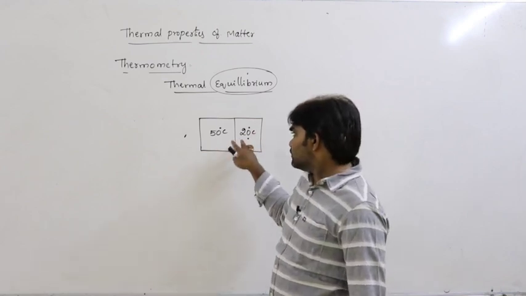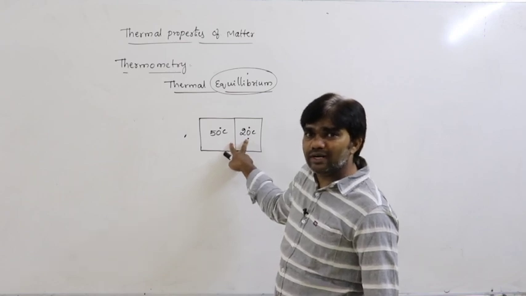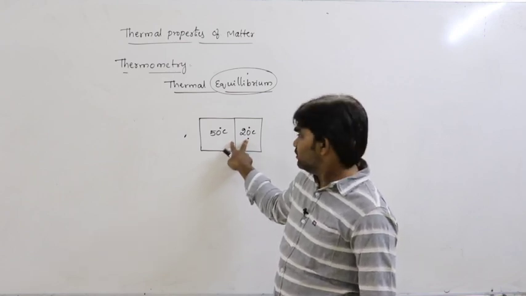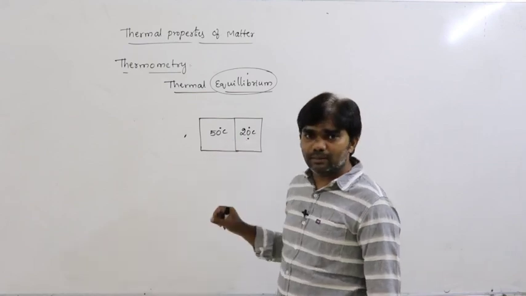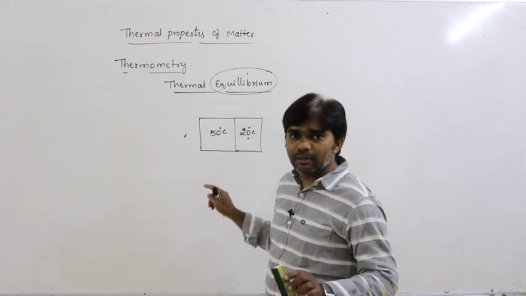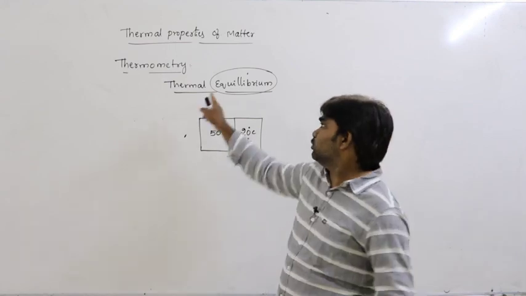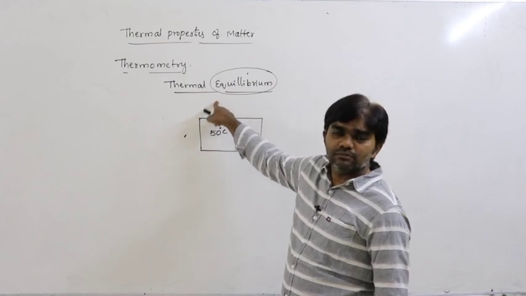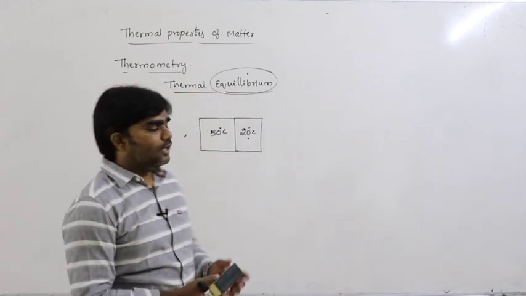After certain time, these two bodies will attain common temperature. That common temperature, if these two bodies are gaining common temperature, that condition is said to be thermal equilibrium condition.